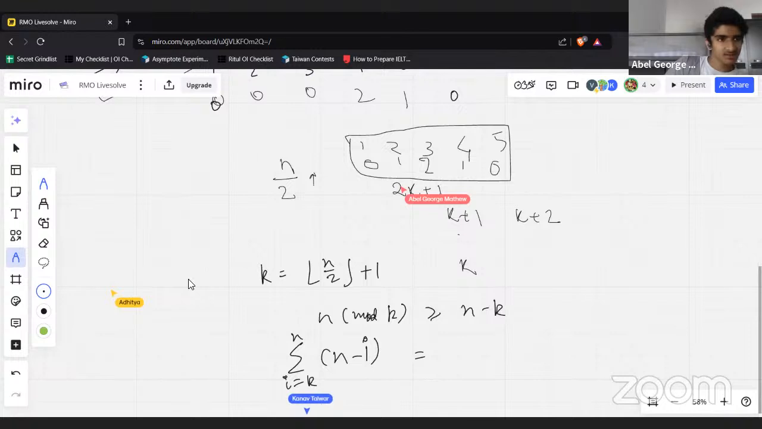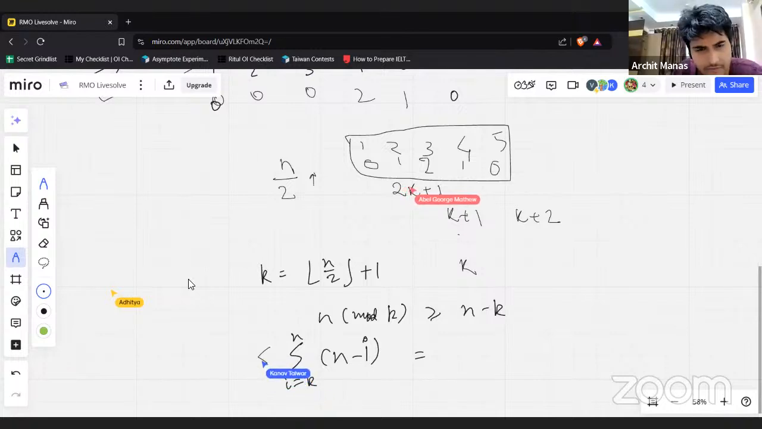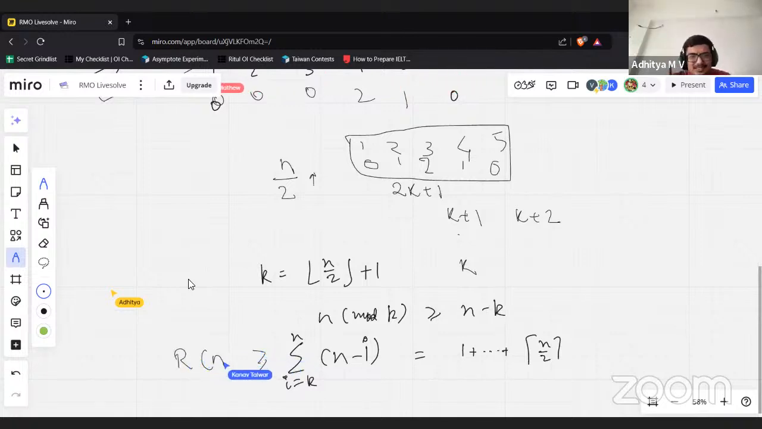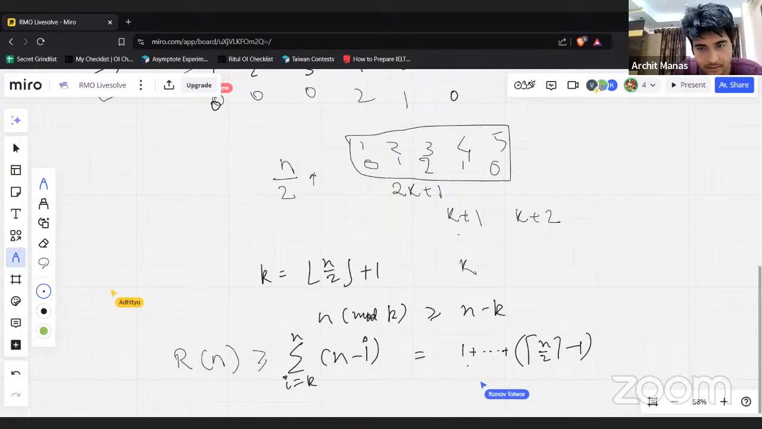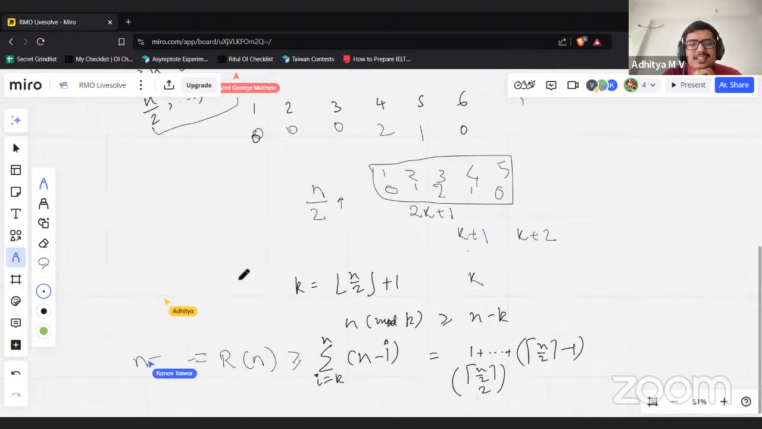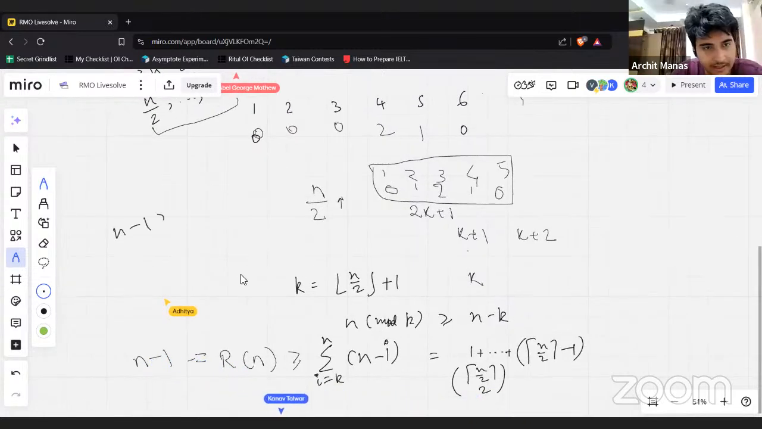What is this equal to? It's the sum of 1 all the way till ceiling of n by 2 minus 1. So that's equal to ceiling of n by 2 choose 2. And this is at least n minus 1. So we have that n minus 1 is at least n by 2 choose 2.